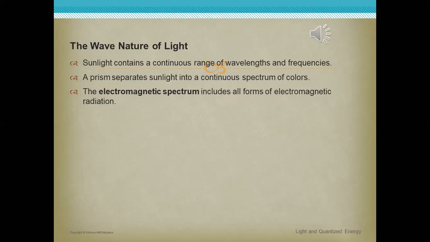The electromagnetic spectrum includes all forms of electromagnetic radiation.